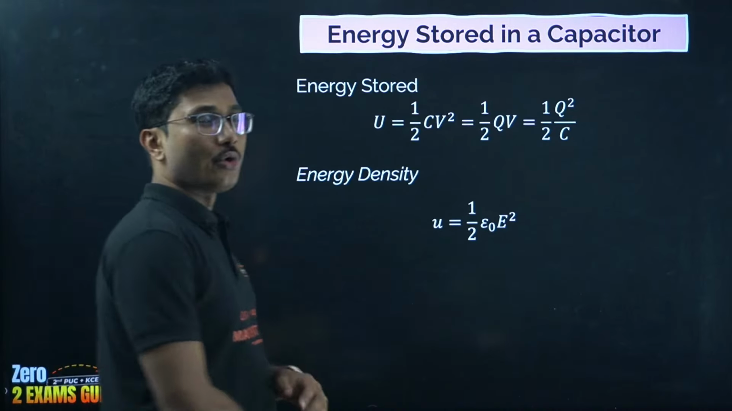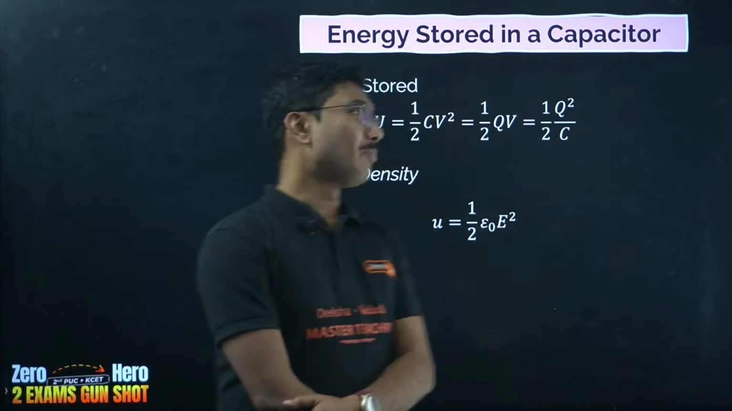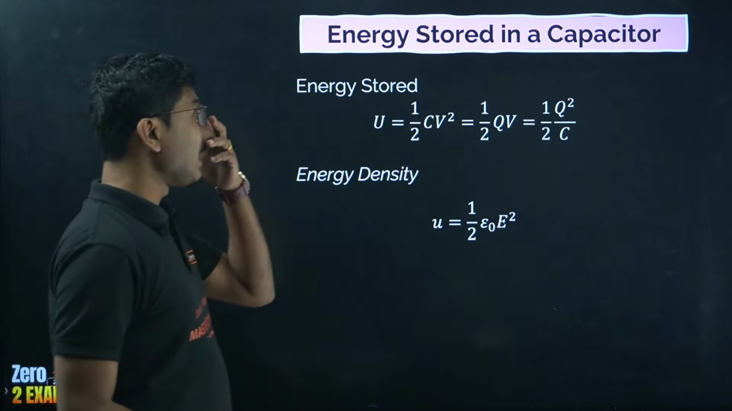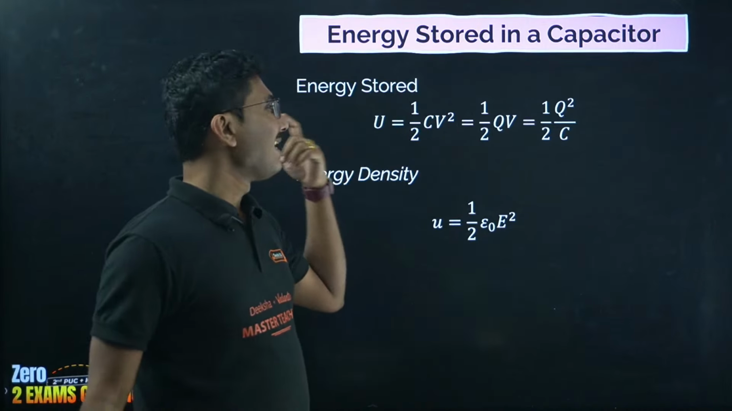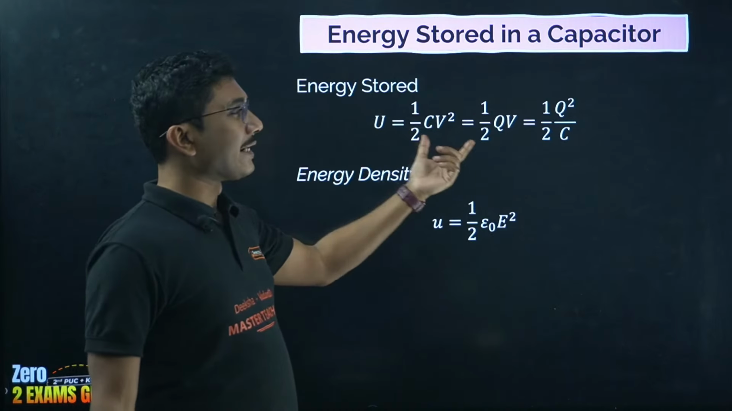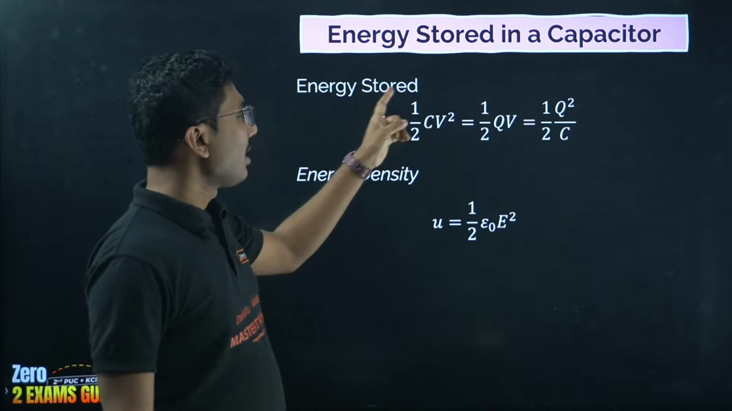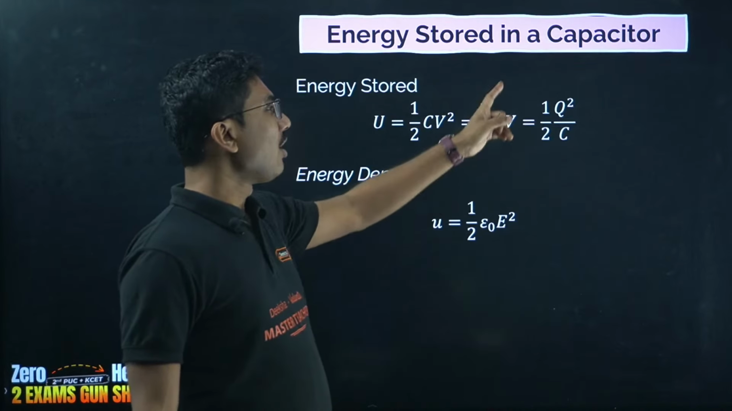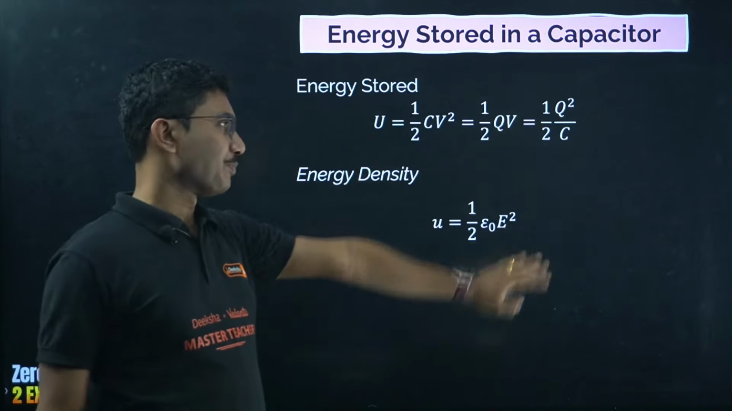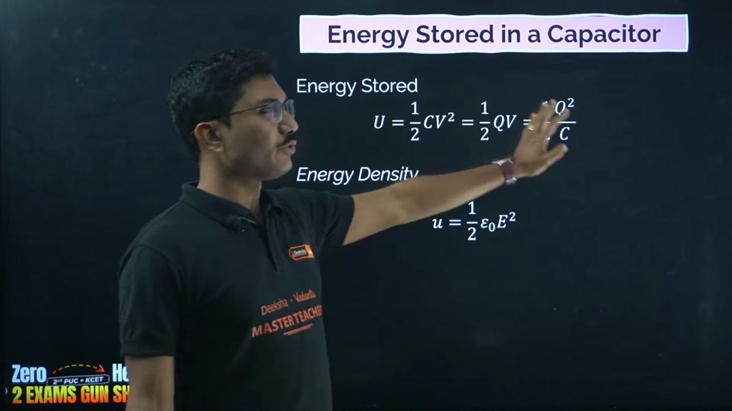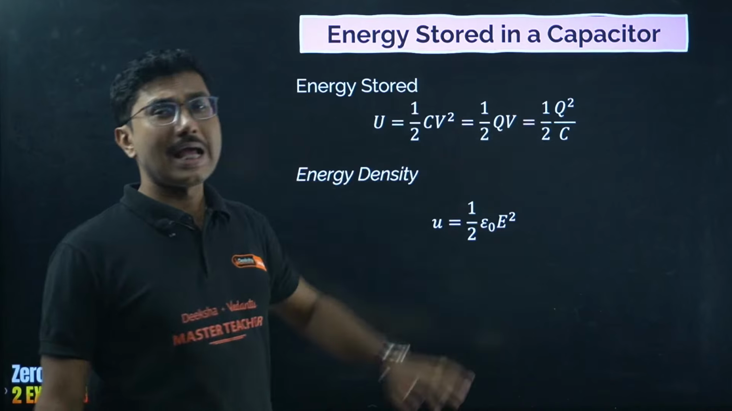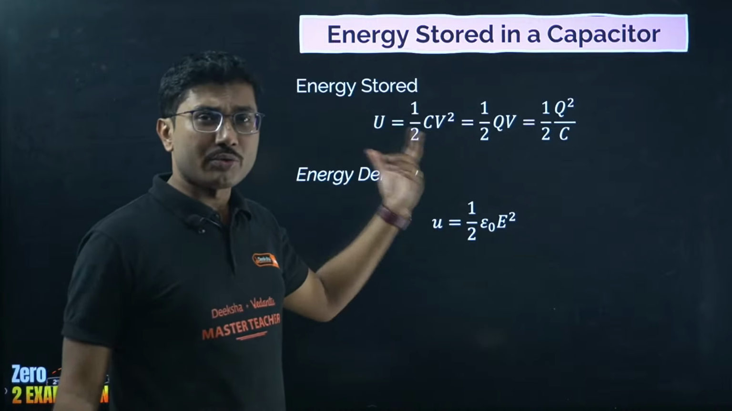Now, energy stored in a capacitor, very important and interesting portion. Energy stored in a capacitor normally can be written in three forms. One is half CV square, half QV, or half Q square by C. Okay, so this is called energy stored in a capacitor. These all formulas can be handy based on questions.